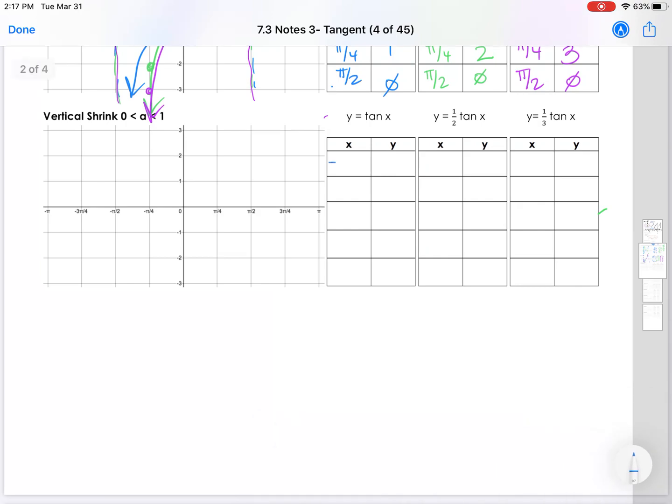Okay. All right. Vertical shrink, exact same concept here. So we have negative pi over 2, negative pi over 4, 0, positive pi over 4, pi over 2, and then undefined, negative 1, 0, 1, undefined.